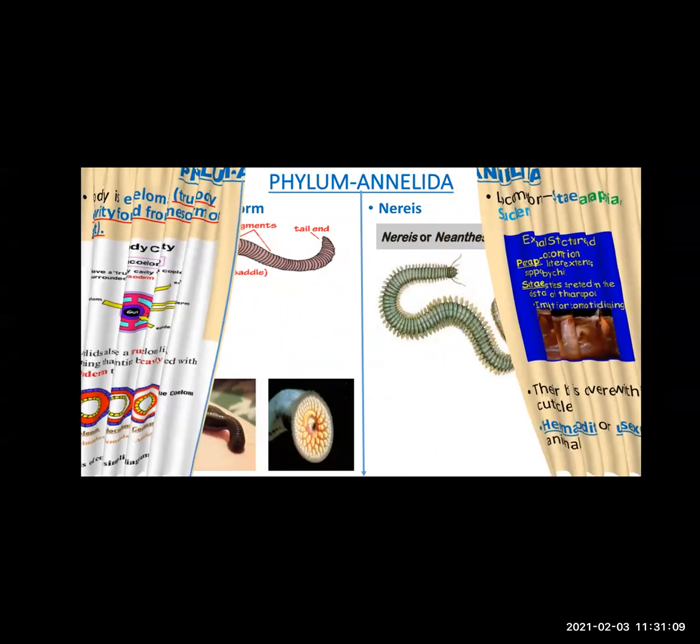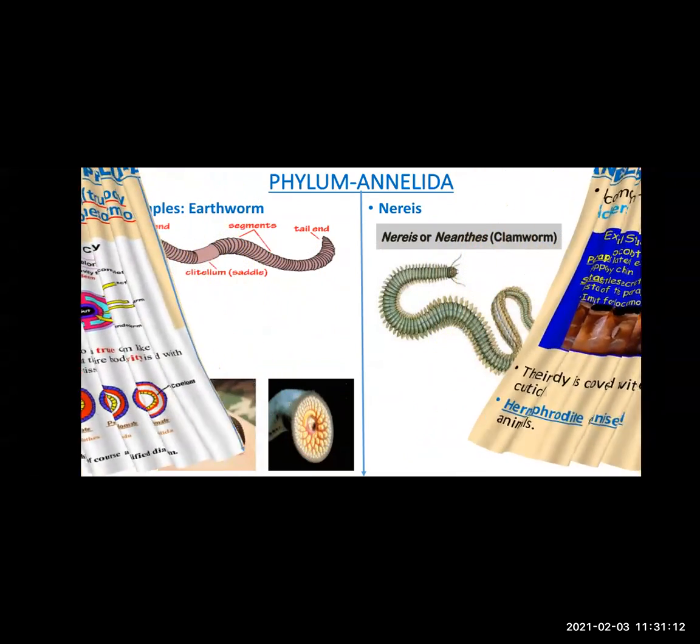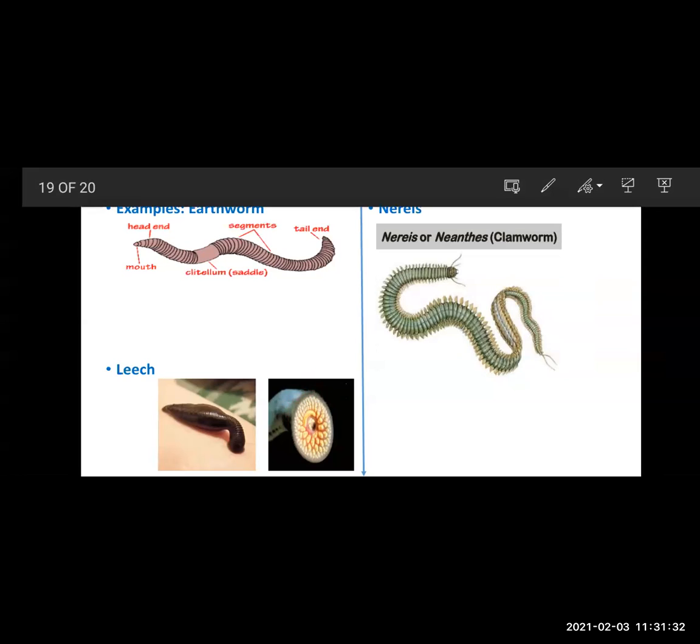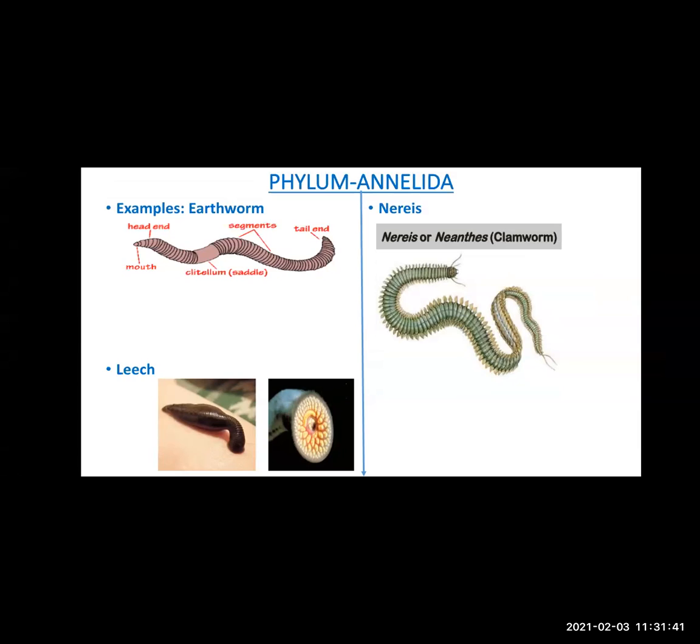Next, see the various examples of this phylum Annelida. Earthworm. Okay, common earthworm we are very much aware. Leech. Okay, leech is also an example. Earthworm diagram is important, and you can see the picture next to leech. This is the picture of suckers. Leech, with the help of these suckers, attaches to the body of the host and sucks the blood. And the third example is nereis, also commonly called clam worm. So these are the various examples of the phylum Annelida.